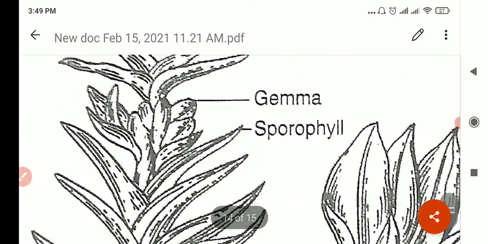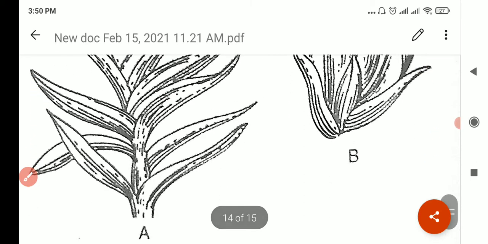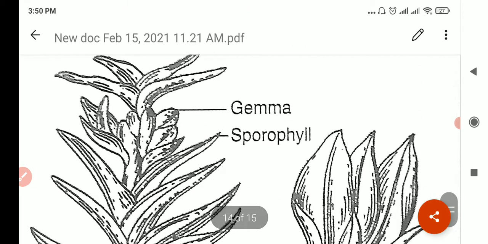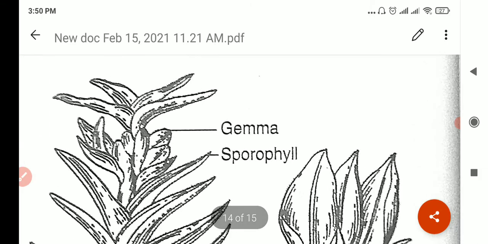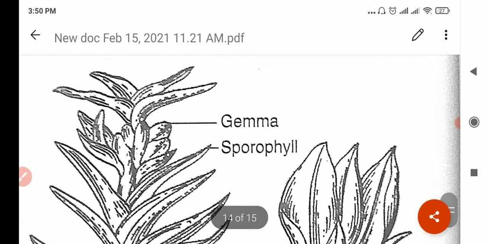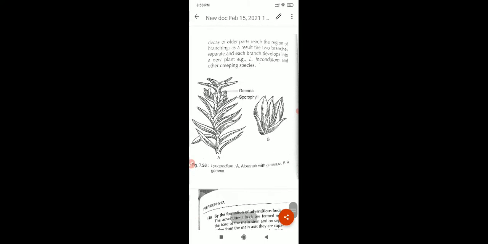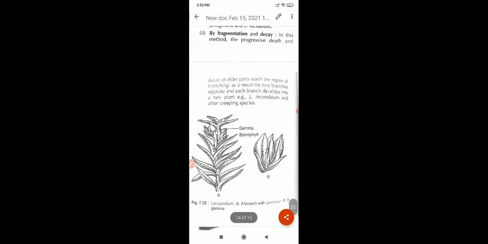Yes. So do you see these gemmae? These are some sort of modified leaves that arise from this branch. But it's not at the bottom, it's at the tip. If you notice from the image, maybe if I turn it, you can see the full image. Look at it.